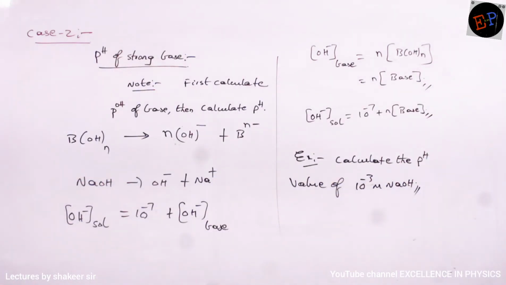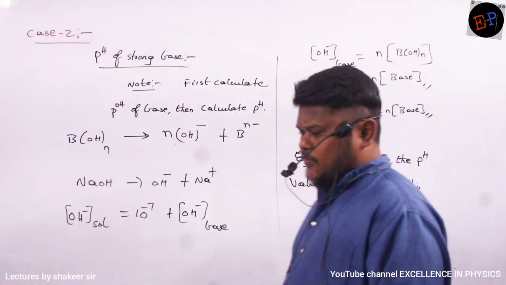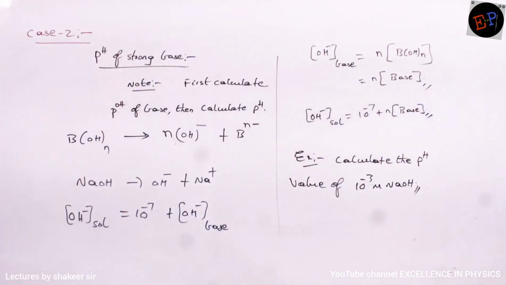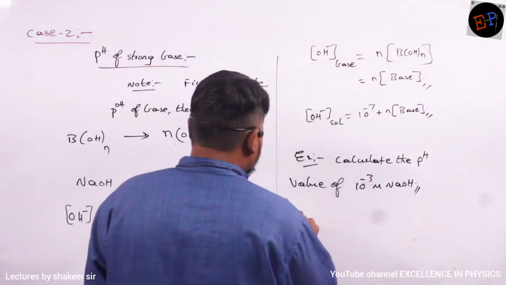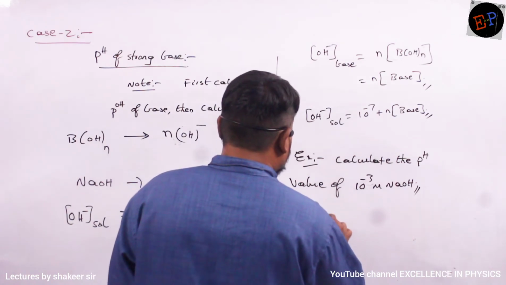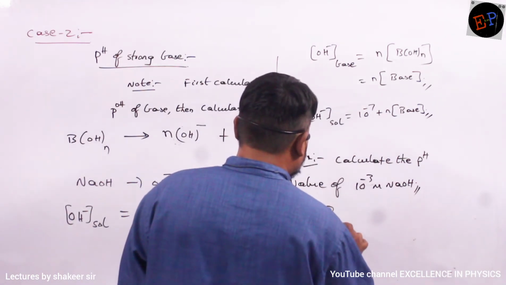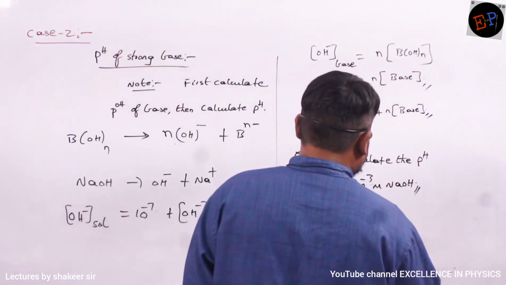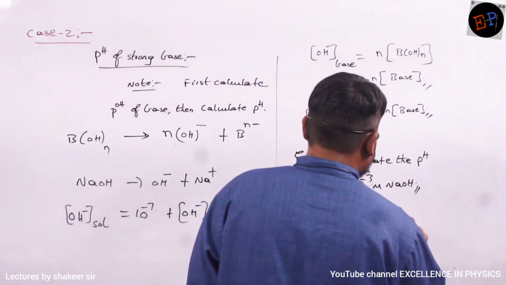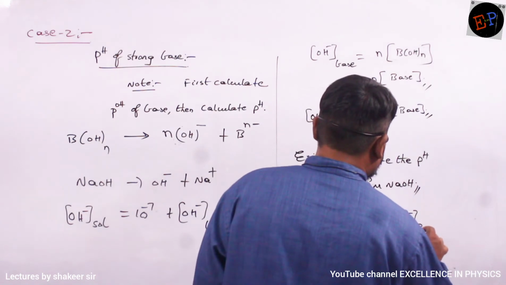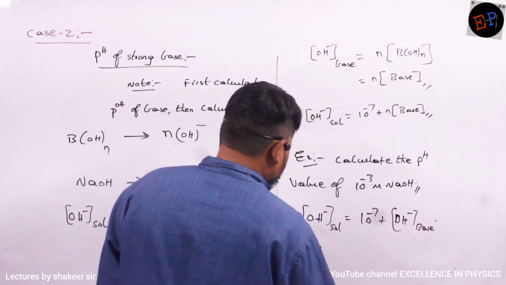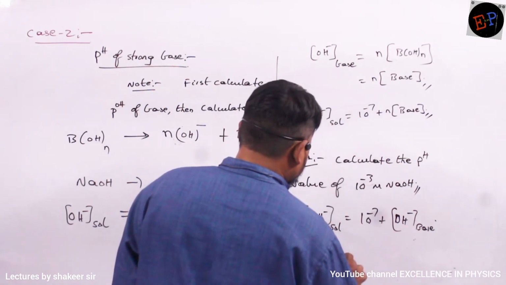10 power minus 3 molar NaOH solution. Anybody? Okay. So OH minus ion concentration of solution is nothing but 10 power minus 7 plus OH minus ion concentration of the base. Okay. So OH minus ion concentration of base can be written as, okay.